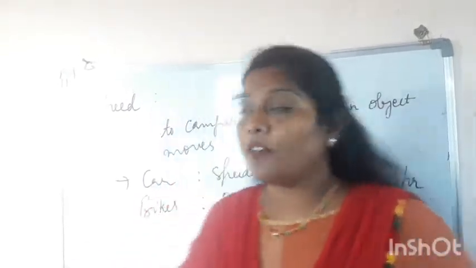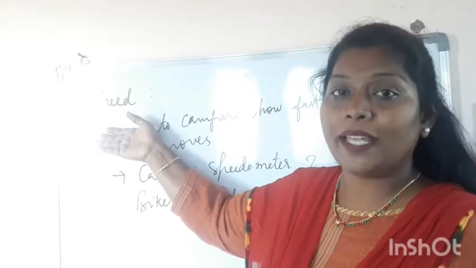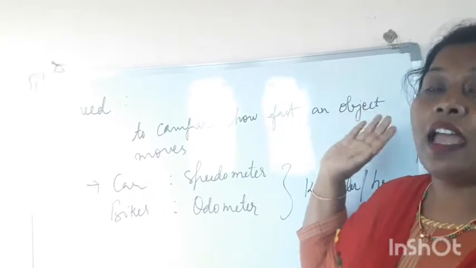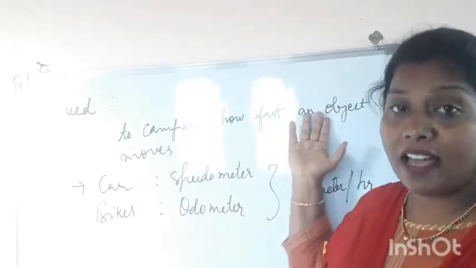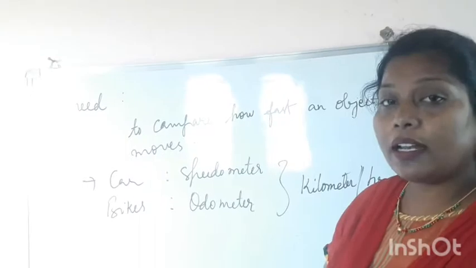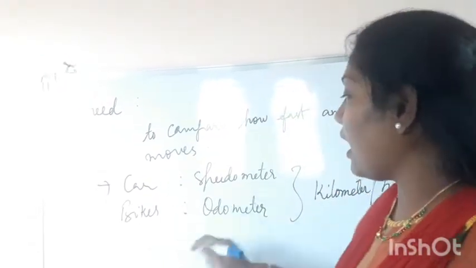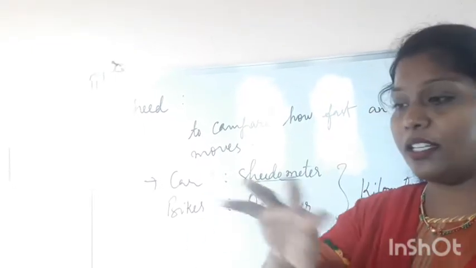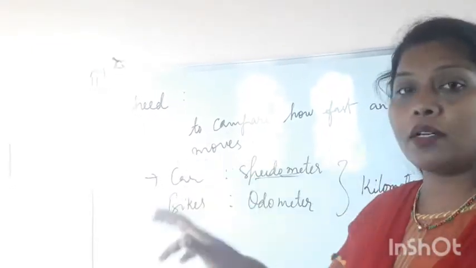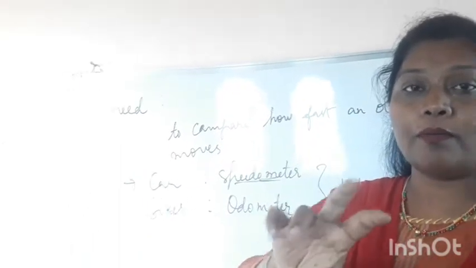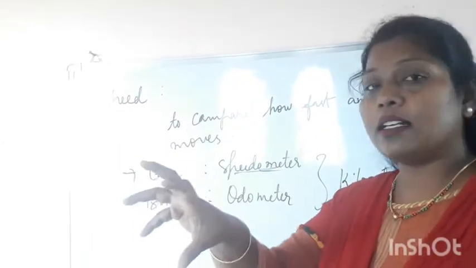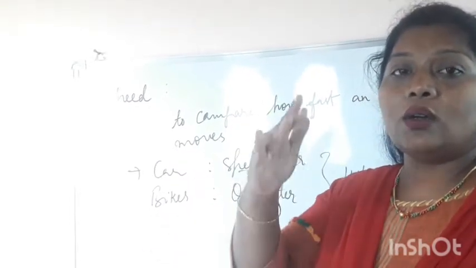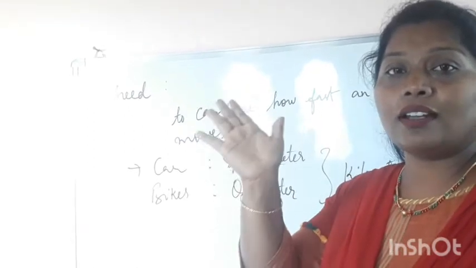Okay children, whenever we are talking about the word speed, it is just showing or comparing how fast an object moves. So children, a car contains a speedometer. Yes, near the steering, below the steering, you can see the speedometer. There are a few numbers, for the fuel filling and the speedometer, showing how fast your car is moving, like 0, 10, 20, 50, 100, 200, 250, right?